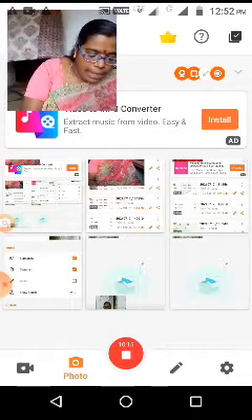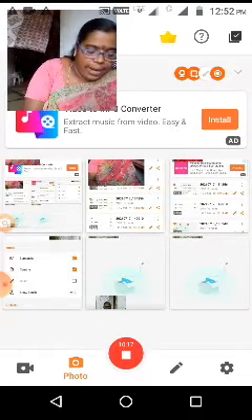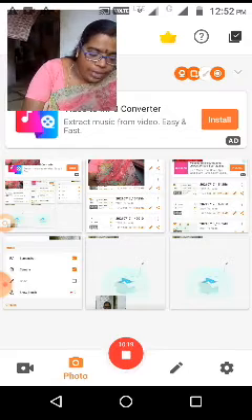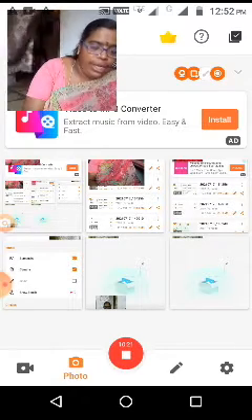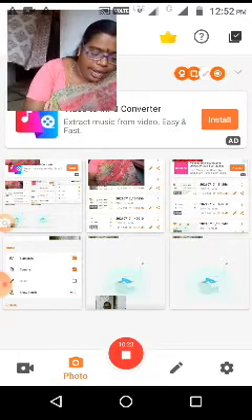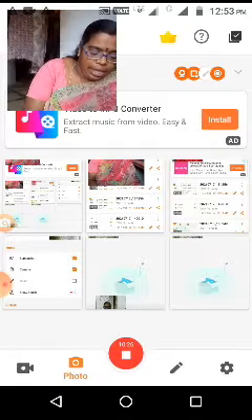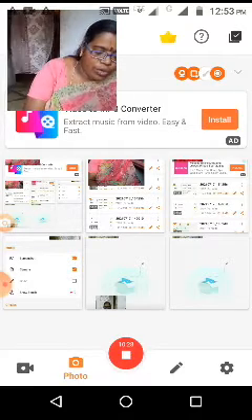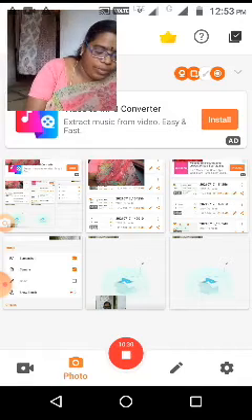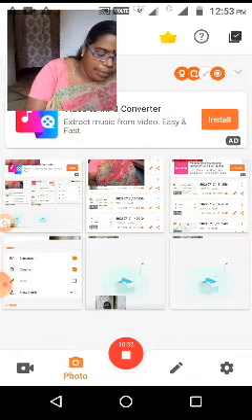Examples: break, drive, hundred, rat. So you can see the words which are being given there.